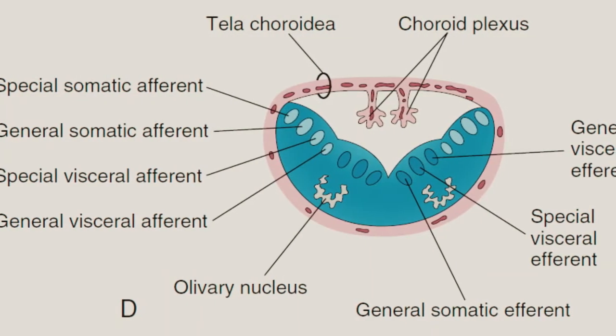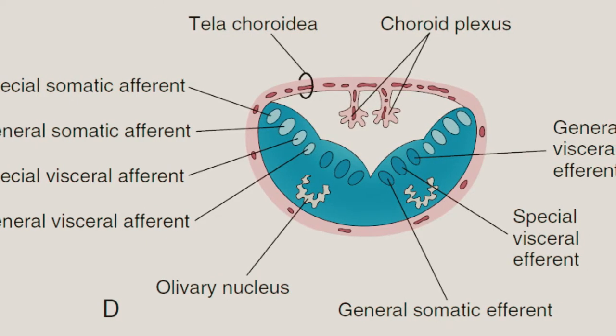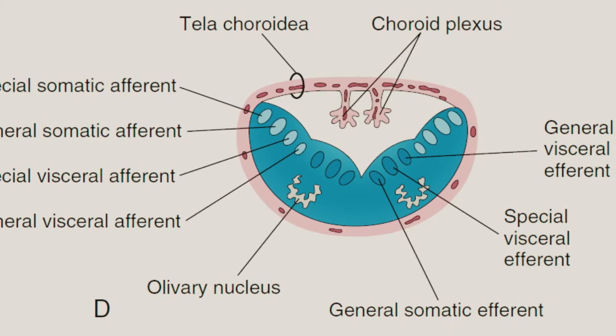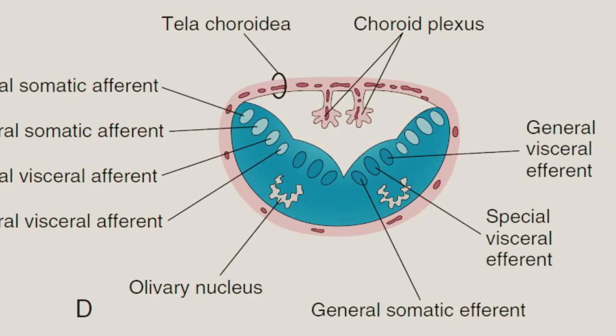But on the side of the alar plates, the visceral, so the somatic afferent is going to be the most lateral. Then special afferent is going to be the next. Then the most medial in the alar groups will be the general afferent. So that is a bit of the difference in arrangement. So the general afferent is the most lateral on the basal. Then the general afferent is the most medial on the side of the alar plates.